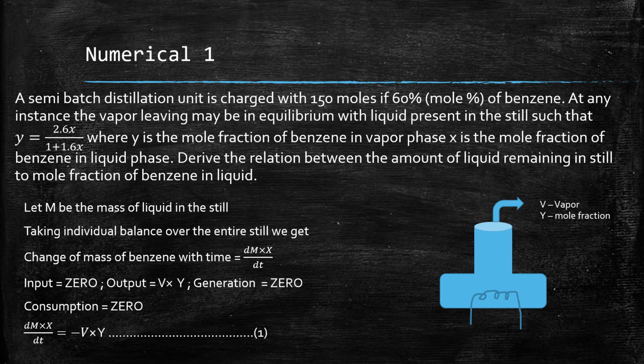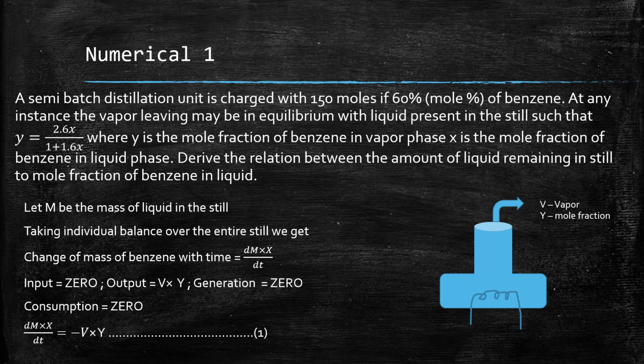So any change in the mass of benzene with time will be given by d(m x)/dt. m into x is the mass of benzene in the still. So we have to find out the change in the mass of benzene with time, right?